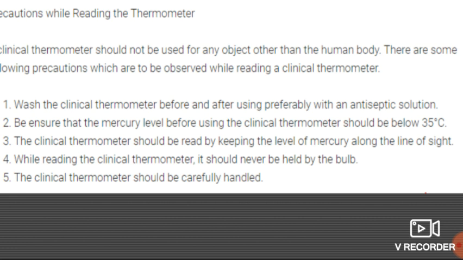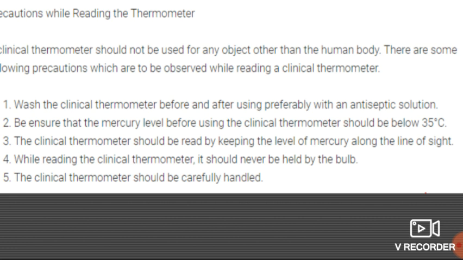Before putting the thermometer into the mouth of any person, you have to ensure that the mercury level is below 35 degrees